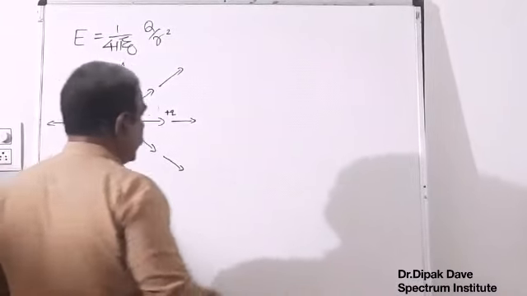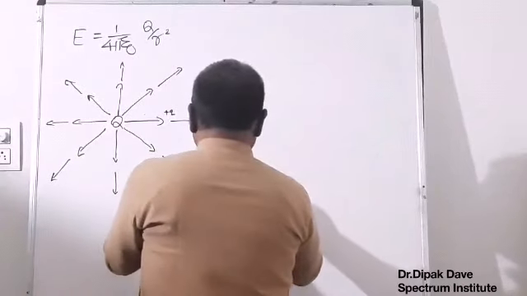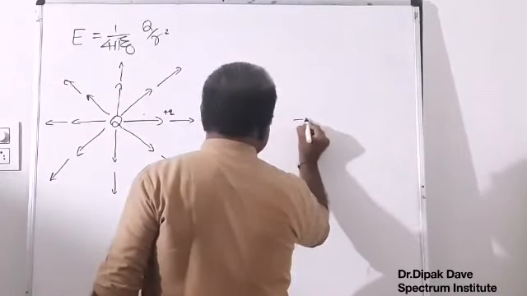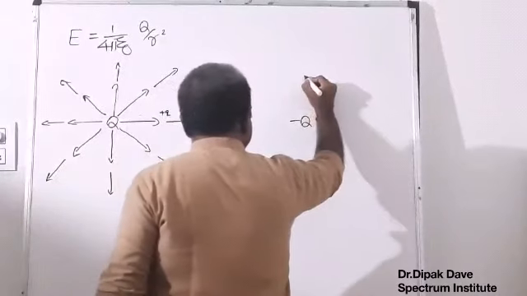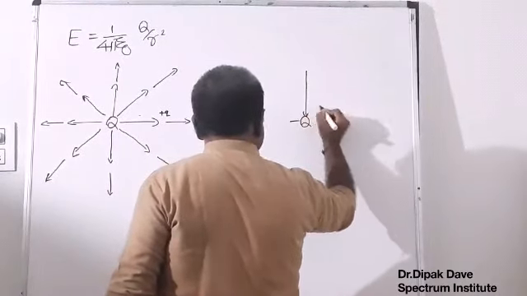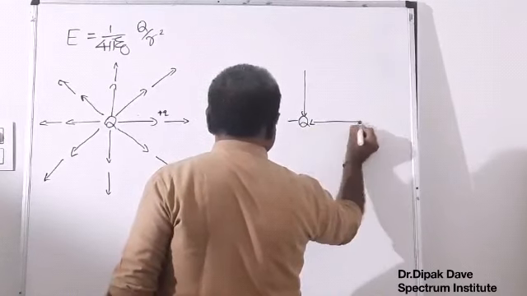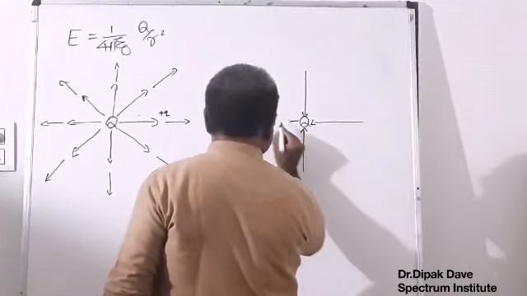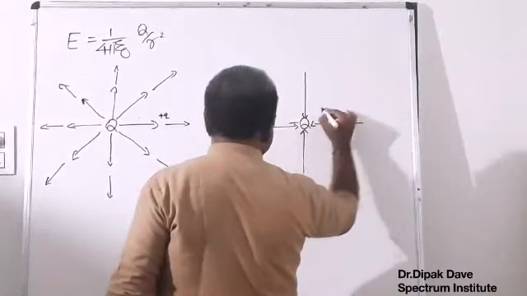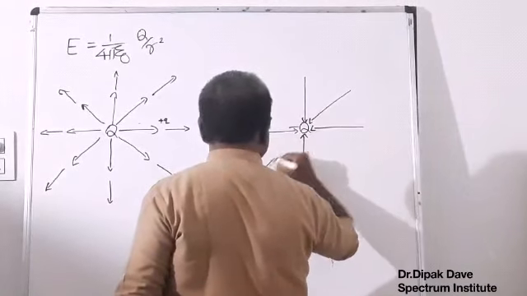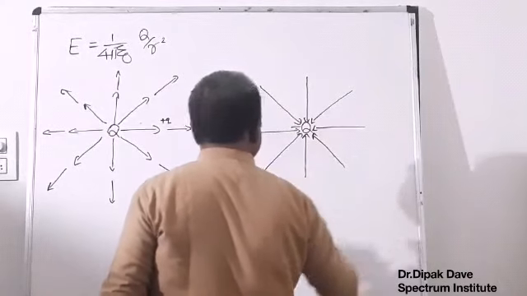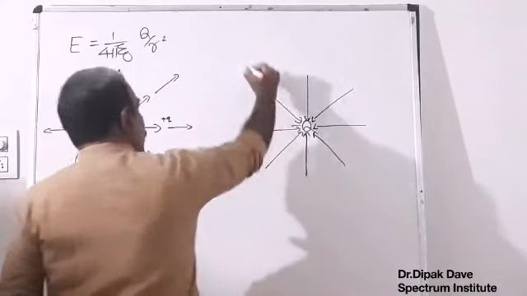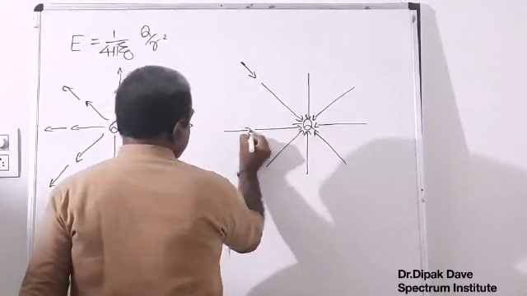Same way, if I am having a minus Q charge, then the electrical field intensity vector due to the minus Q charge will be in this form. Okay, it is coming towards the charge.